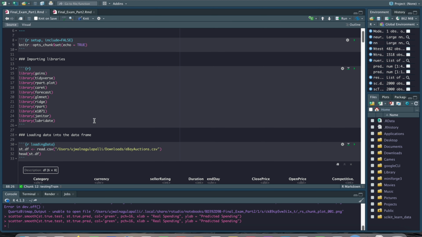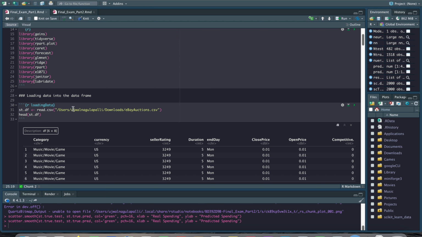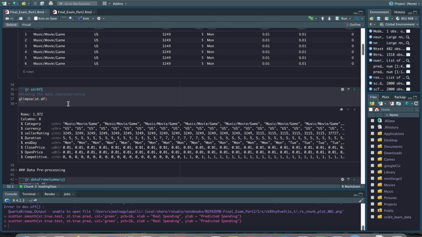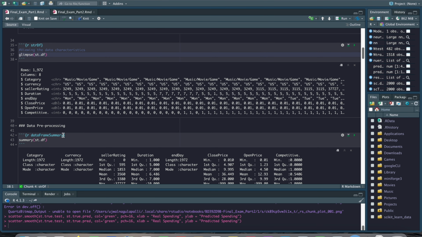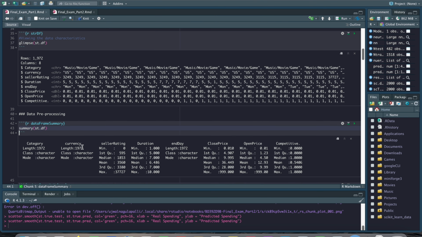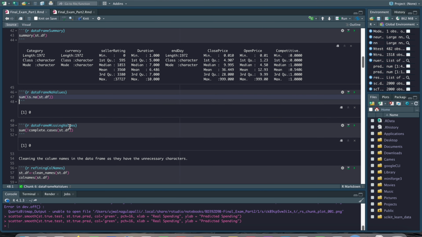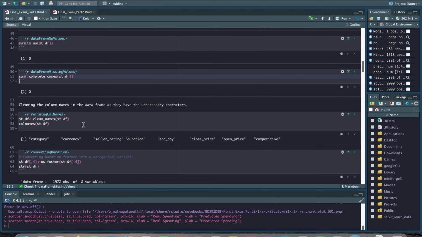Initially, we imported all the required libraries, and then we loaded the data set into the data frame. Then we looked at the characteristics of the data and the data distribution across each feature. We also checked the null values, and checked whether the data is complete or not.